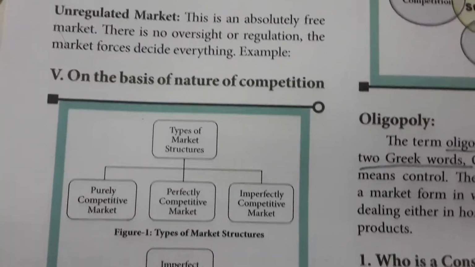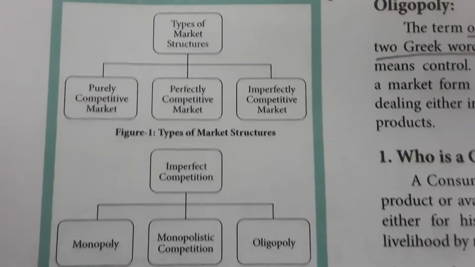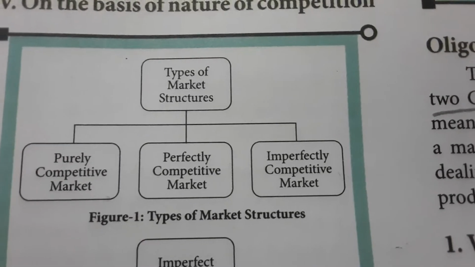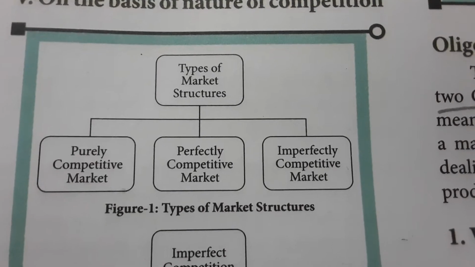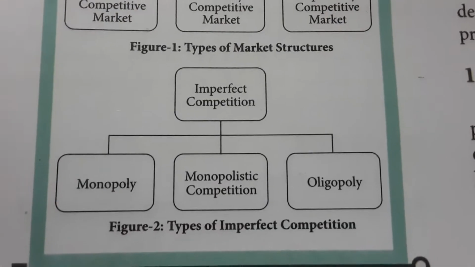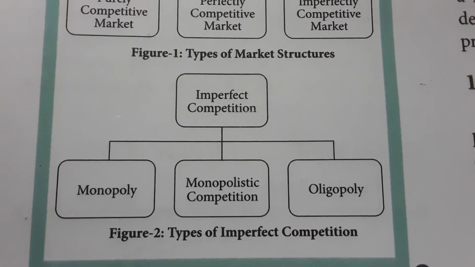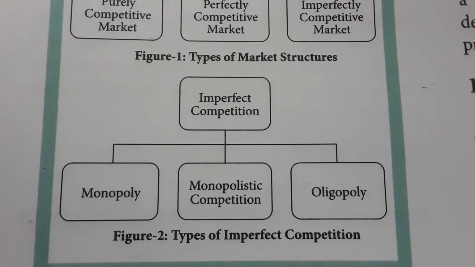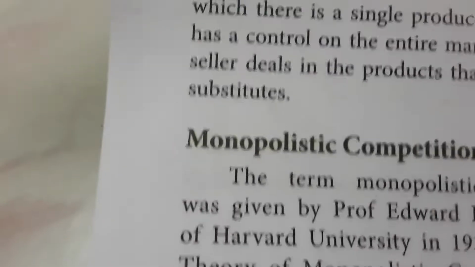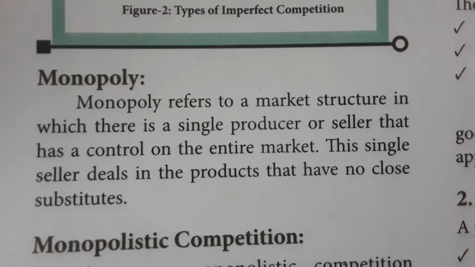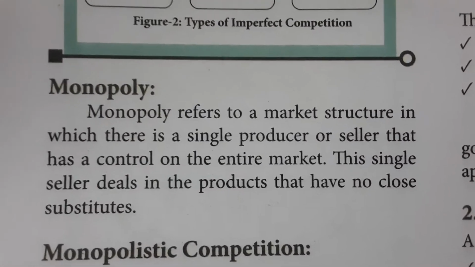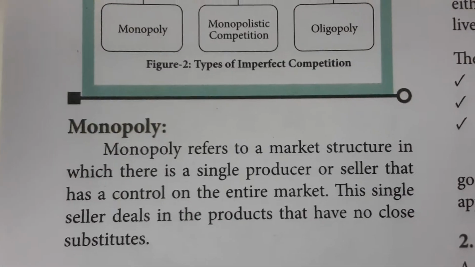Okay, so on the basis of the nature of competition, there is a type of market structure. Types of market structure: purely competitive market, perfectly competitive market and imperfectly competitive market. The types of imperfect competition are monopoly, monopolistic competition and oligopoly. So what do you mean by monopoly? Monopoly refers to a market structure where there is a single producer or single seller. He alone controls the entire market.